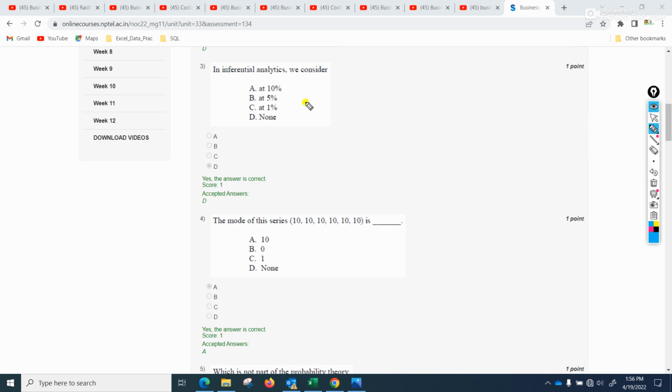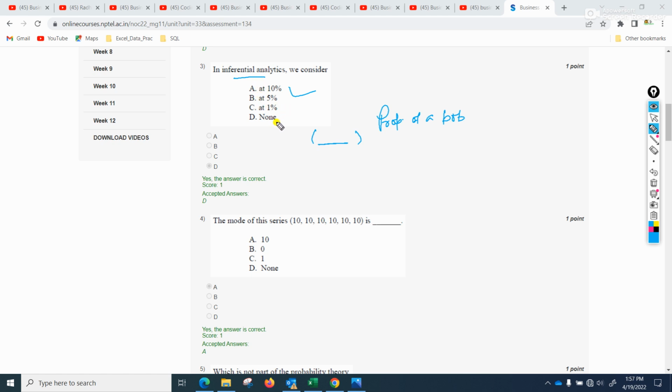Here, in inferential analytics we consider 10% should be the answer. So what happens here is that we try to find out the property of a population in case of inferential analytics. So we try to find out what is the property of a population. So in a group of data we try to derive what is the population of that data. So this is what inferential analytics refers to.